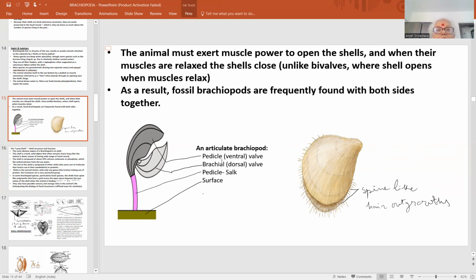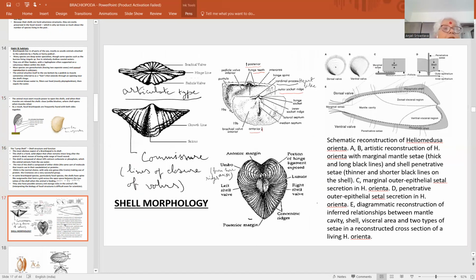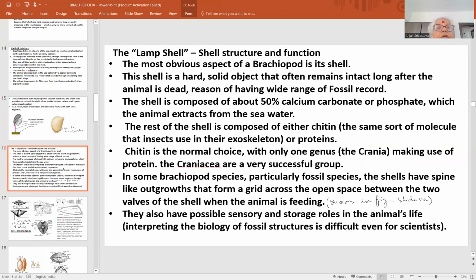The ventral valve is called as the pedicle valve. And this is the pedicle stalk that is found in the inarticulate brachiopods, that is less observed in the articulate forms. And this is the surface. So they are the sessile articulate forms. Sorry, this is an articulate brachiopod. So now this is the structure of shell. Shell structure is very interesting, and in the upcoming slides I'll show you the structures.